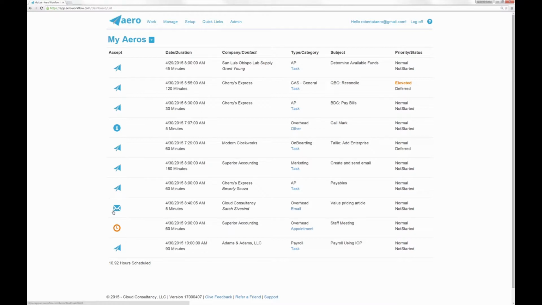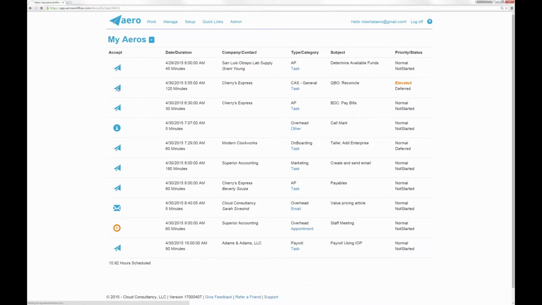You'll also see an icon that looks like an email. This represents an email message, and this is work you need to do. You may need to reply to someone or just read the email. And then we also have an other type. This is an informational. Maybe you've just made a note and you need to go work on that note. So let's accept this arrow here. I'm going to click on this. This says that we need to reconcile this customer's books.